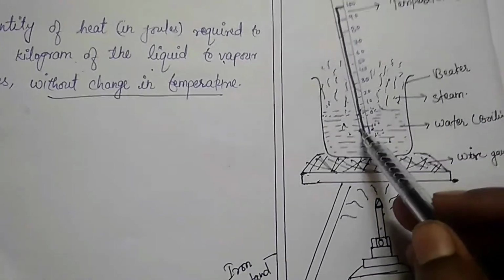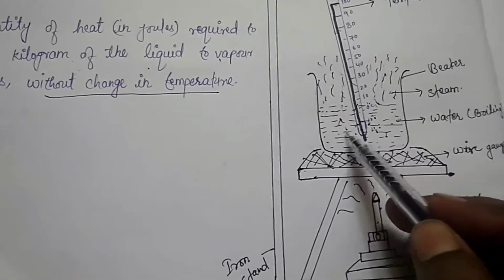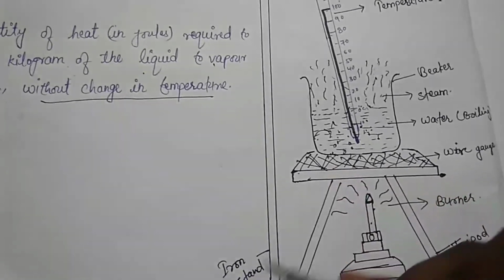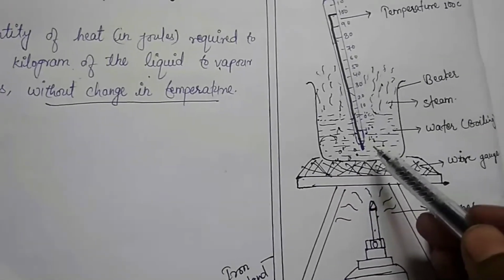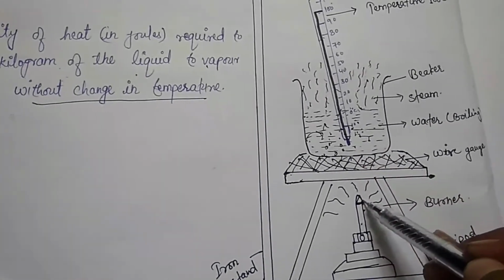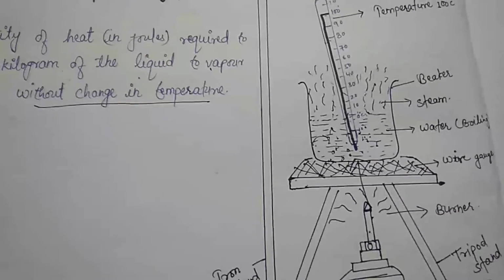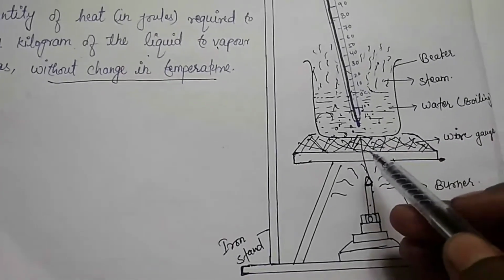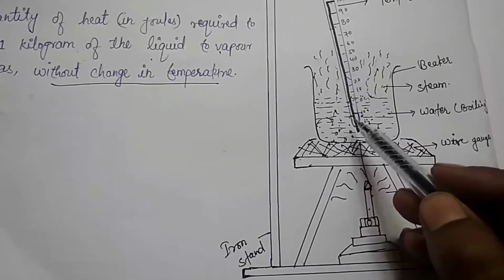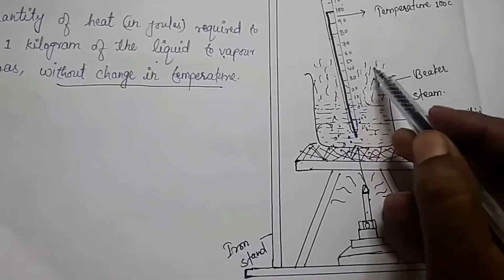Water is a liquid state, children. So the particles of water attract one another. The heat which we supply during boiling is used to overcome the force of attraction between the water particles so that they become totally free and change into the gaseous state.